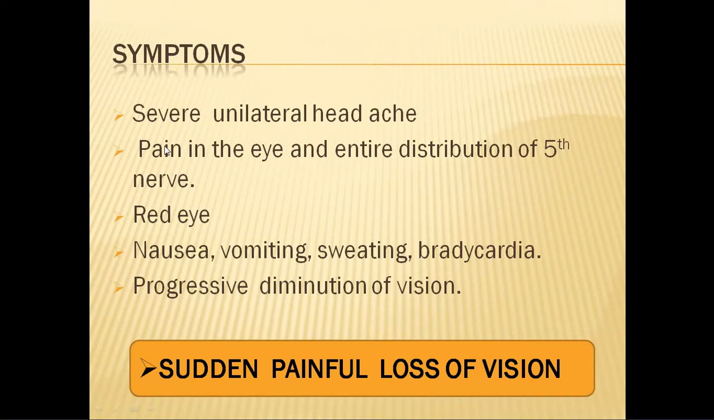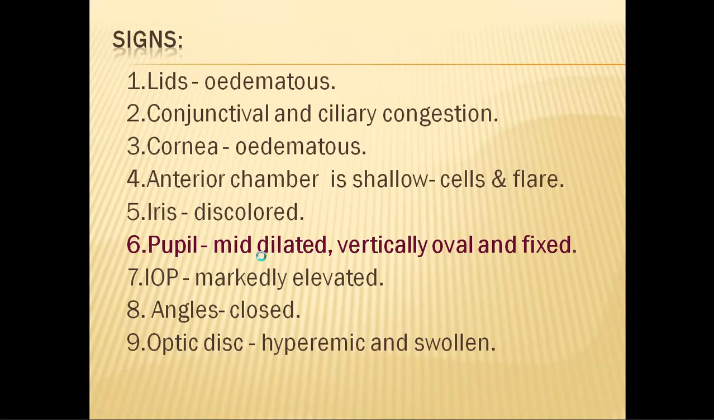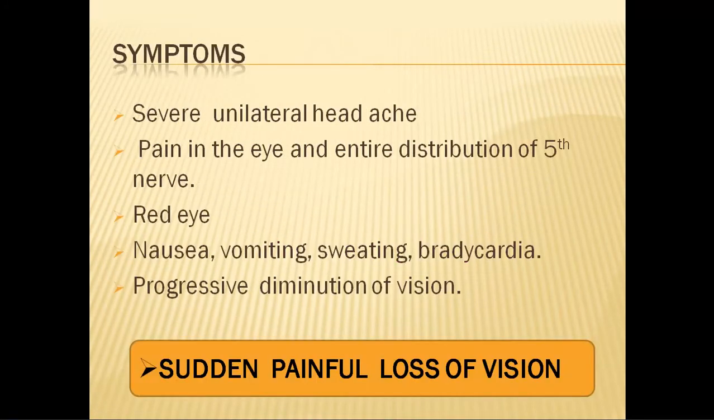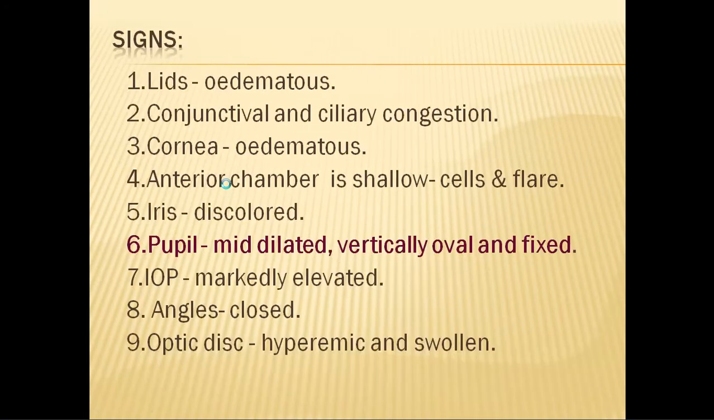The symptoms are very severe pain, which is unilateral, headache and pain in the entire distribution of the trigeminal nerve. The pain is so severe that it can trigger vomiting and nausea. So the patient sometimes is taken to a general clinic or casualty, because they don't realize that it is an eye problem which has triggered the nausea and vomiting.